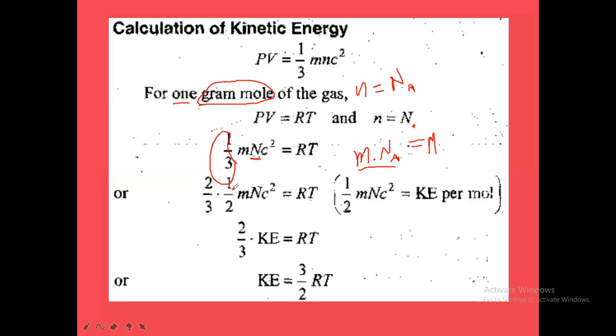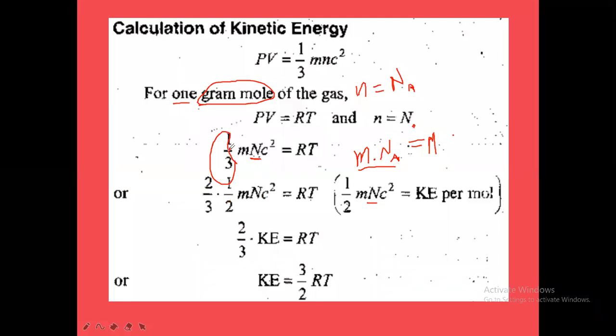Now what is this formula, half into mN c square? It is the formula for kinetic energy. So here 1 by 2 mN c square is the kinetic energy per mole. Per mole means for 1 mole, and 1 mole means Avogadro number of molecules. So for Avogadro number of molecules, the kinetic energy is 1 by 2 mN c square.